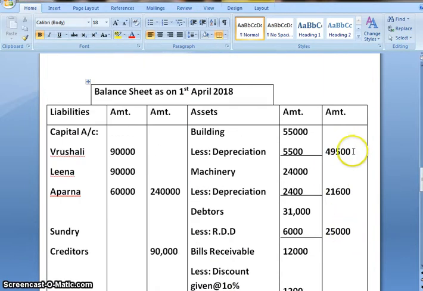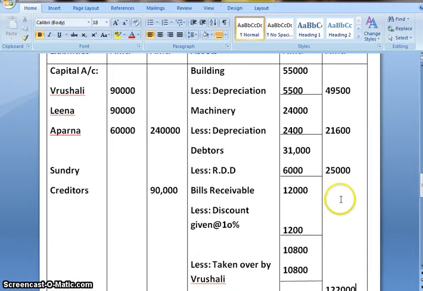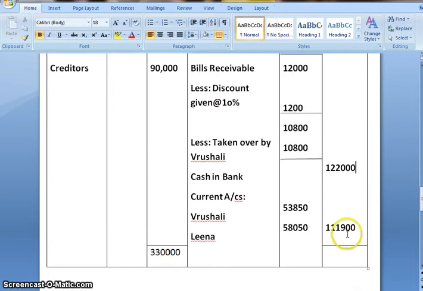Now adding all the items of the asset side, the final total would be 3,30,000. As you can see, on both the sides the amount is same and our balance sheet is tallied. Hope you all have understood this sum. See you soon. Thank you.